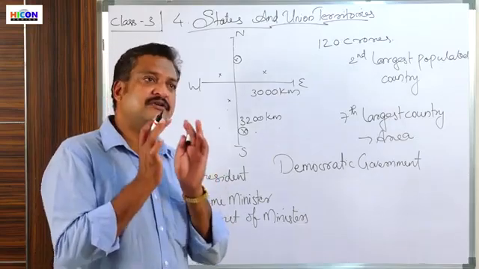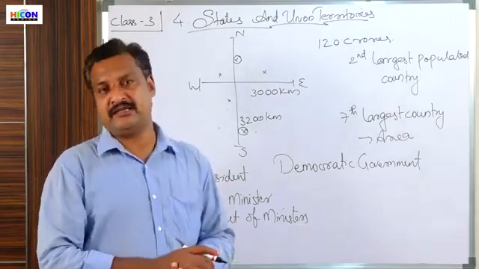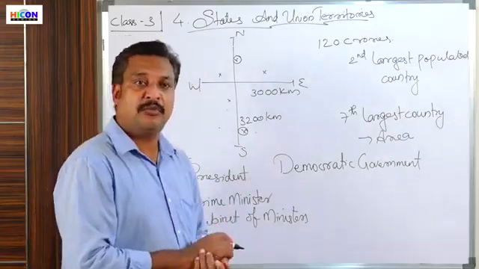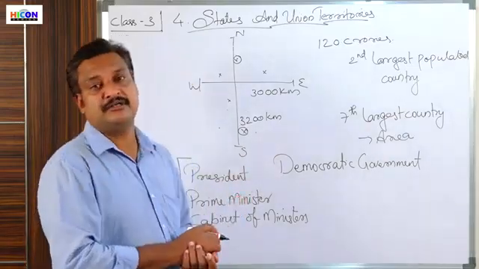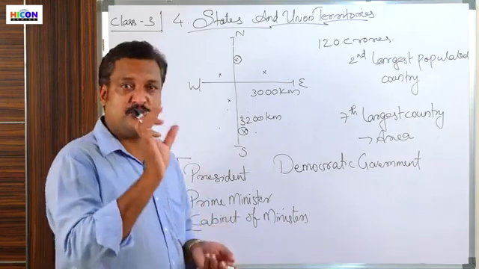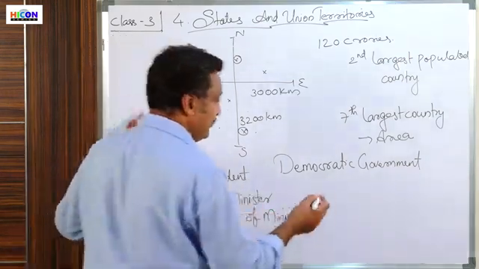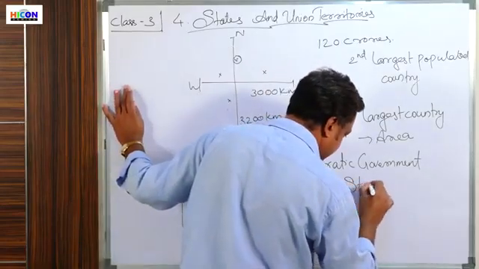So this is one of the major problems that we had in our country, and we have successfully overcome this by dividing our nation into smaller geographical units, and that is what we call the states.